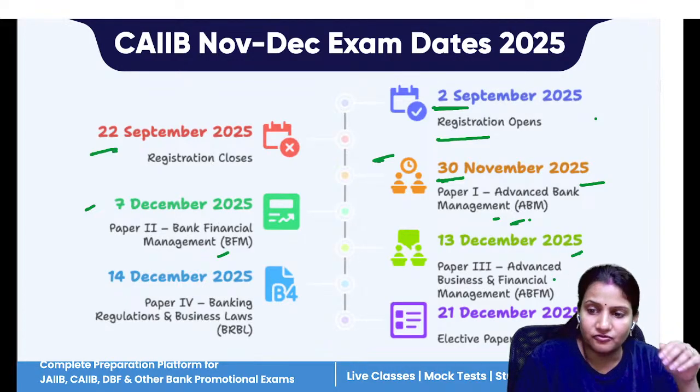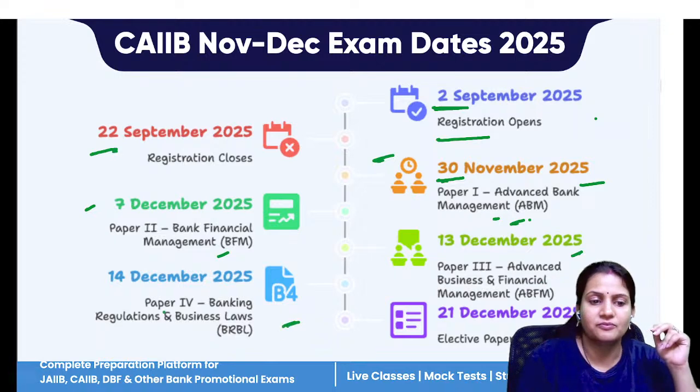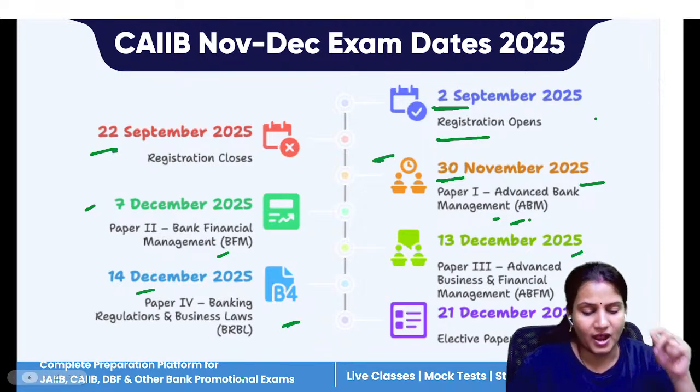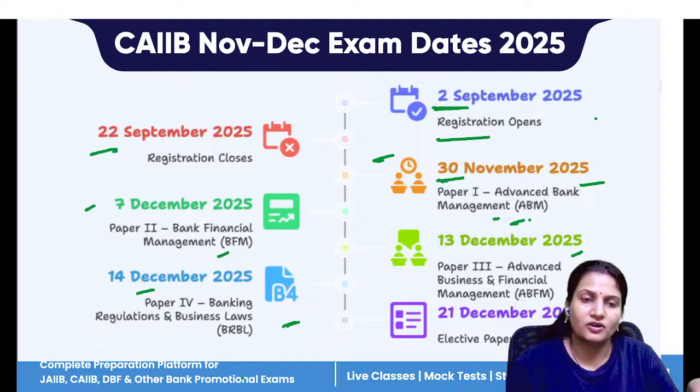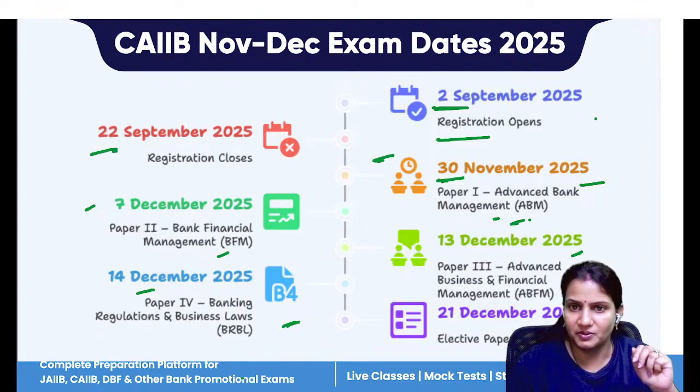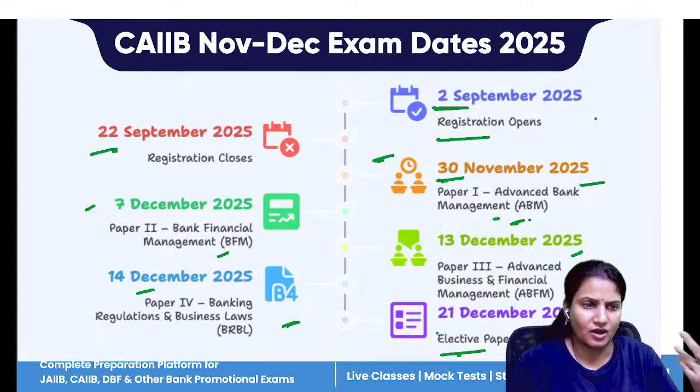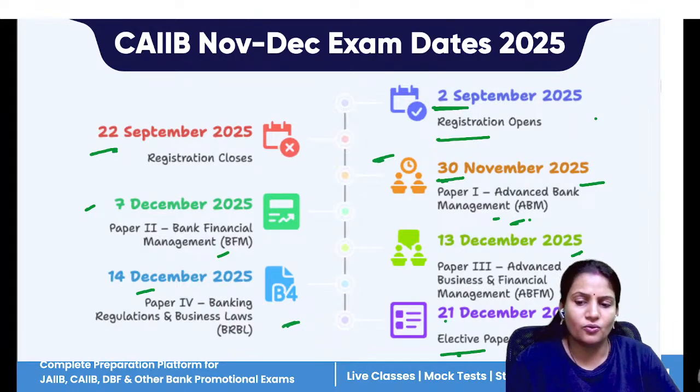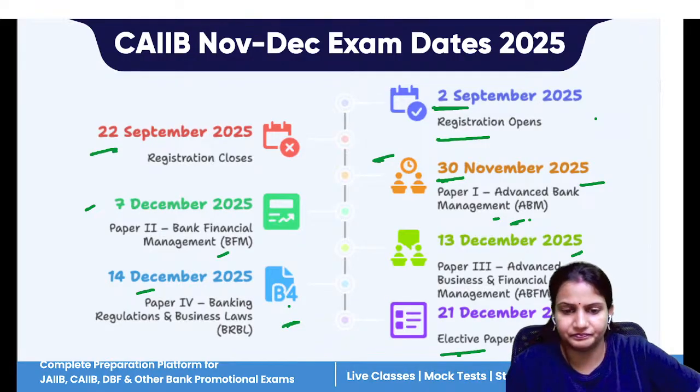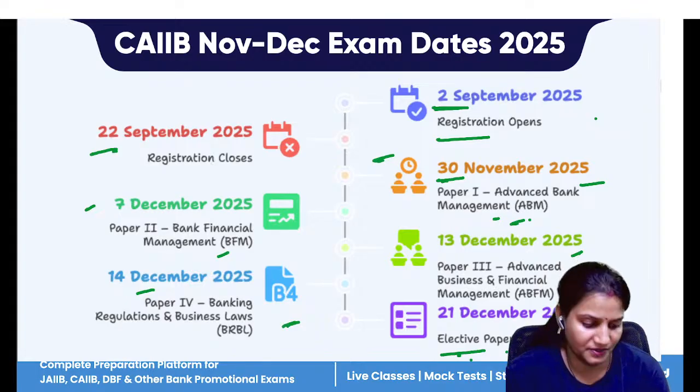But after the ABFM paper, there is no gap for your BRBL paper, so you have to prepare for BRBL along with your other papers as well. And for your elective paper, for around the last 2 cycles, you had no gap. It was just after the BRBL exam. So this time for the elective paper, you have a 1 week gap.